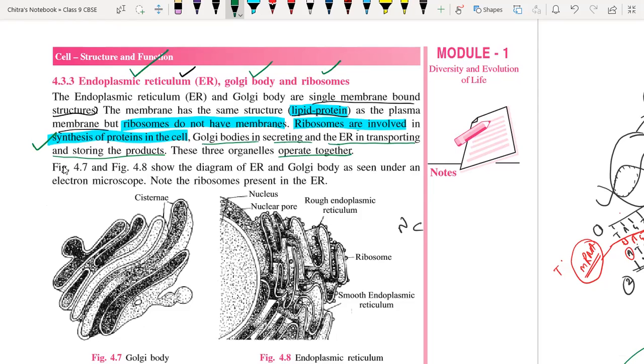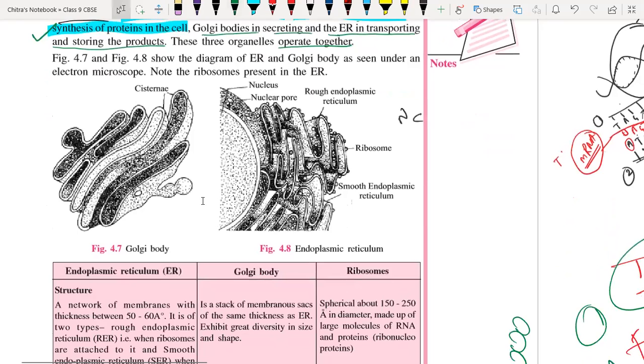If you observe under the electron microscope, you will see the structure of all this, like the Golgi body and endoplasmic reticulum will appear like this. This is the part where ribosomes are absent, so if ribosomes are not attached to the endoplasmic reticulum, it's called smooth.